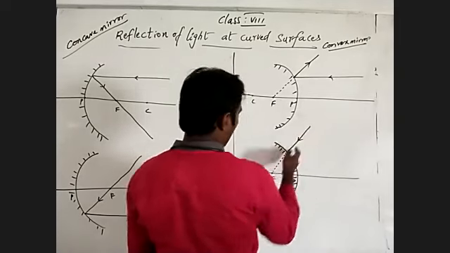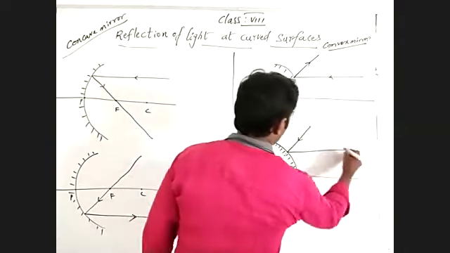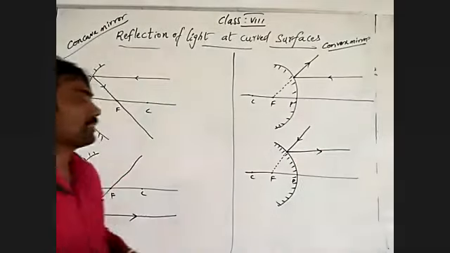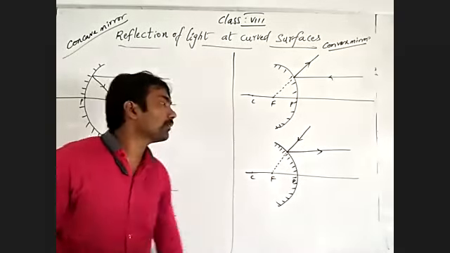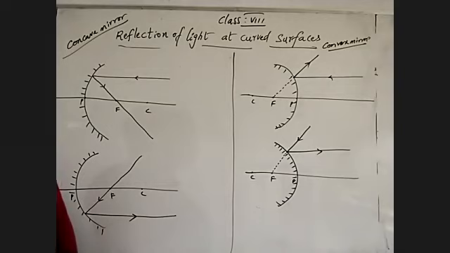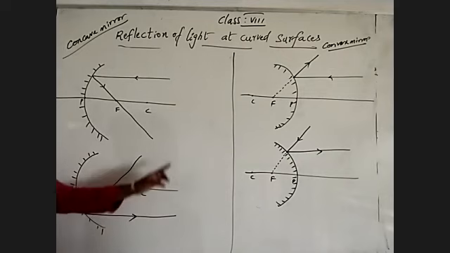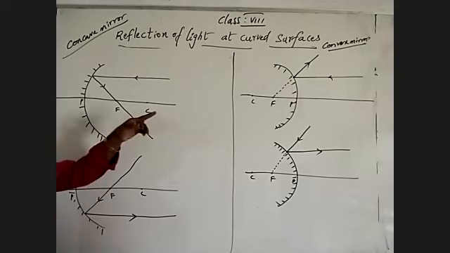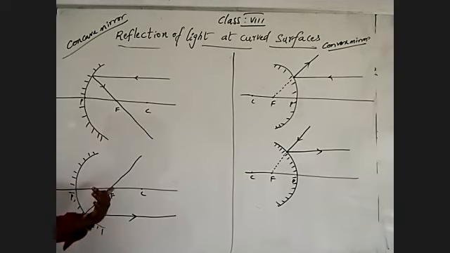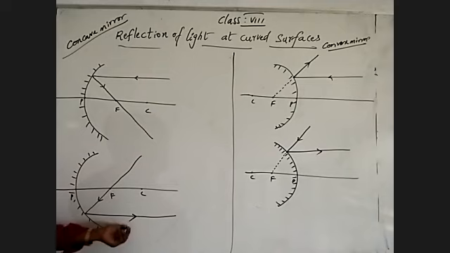The light ray which travels through the focus gives reflection parallel to the principal axis. Understand? One situation we discussed: a light ray which travels parallel to the principal axis gives reflection through the focus. A light ray which travels through the focus gives reflection parallel to the principal axis.